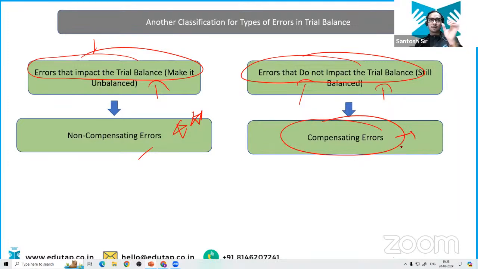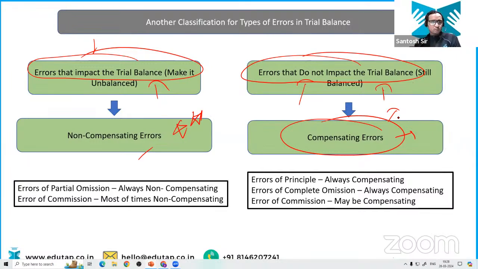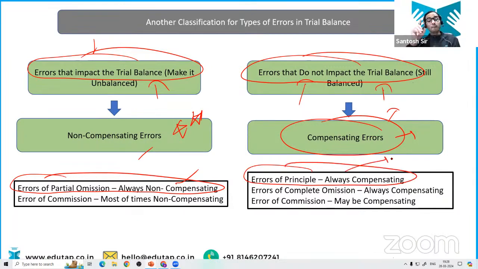Because suppose you have completely omitted a complete transaction, cash account debit to sales account, you have completely omitted this transaction. What will be the effect on total debit and total credit? No effect. That will be balanced if all other entries are correct, right? So these are called compensating errors. So most of the time, errors of partial omission are always going to be non-compensating, but error of principle is always going to be compensating.